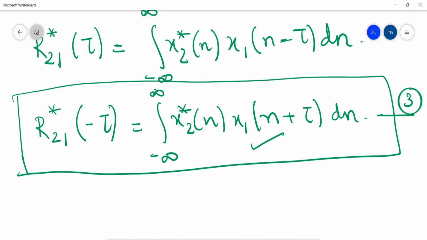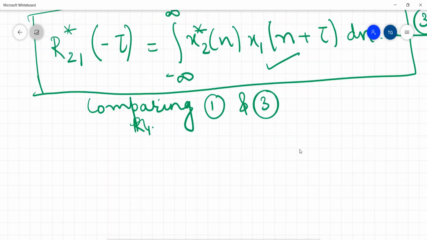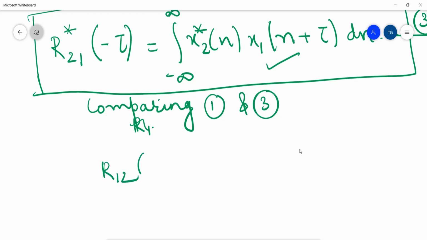Comparing 1 and 3, we get R12 of tau is equal to the complex conjugate of R21 of minus tau.